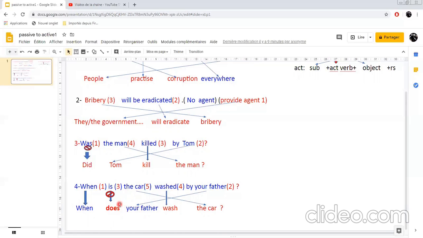And then what do we use when we ask a WH question in the simple present when we have a verb? Then we use the auxiliary to do. And you've got your father here, since this is third person singular, so we say does. So we don't say is. We can't say that. So we say, when does your father, and you've got the infinitive here, washed, past participle, of course, then it becomes